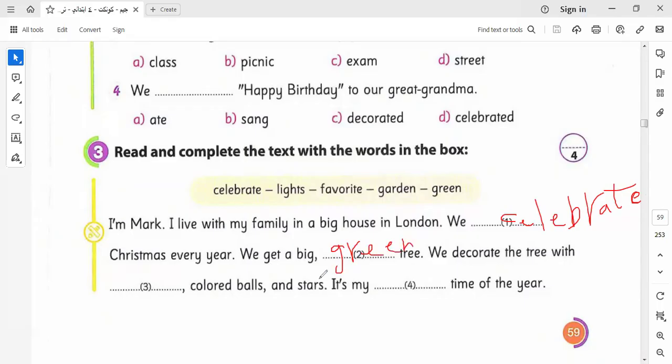Here is the order of the adjectives: size, then color, which also refers to adjectives. Okay, I must know this. We decorate the tree with what? With lights, as we know here. Lights, colored balls. It's my favorite time of year.